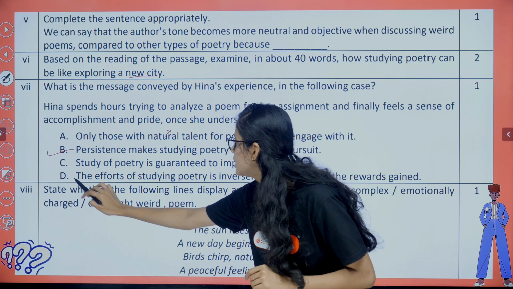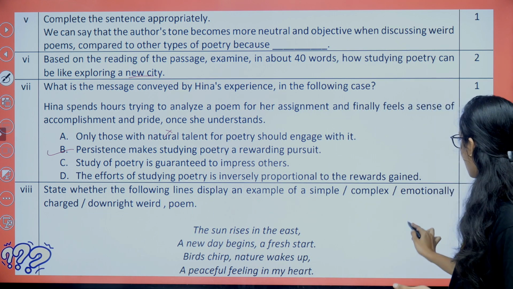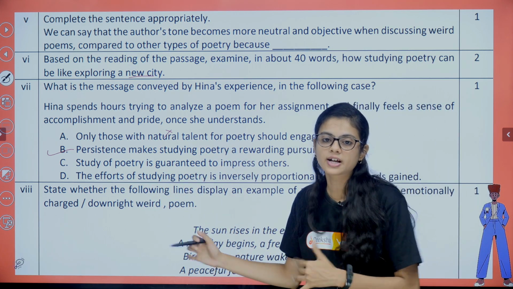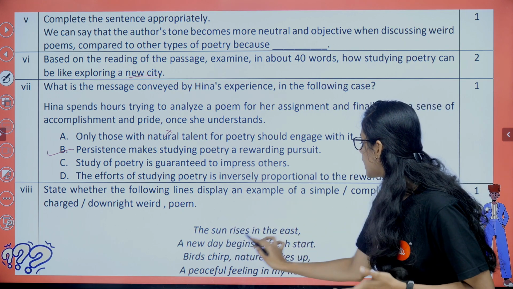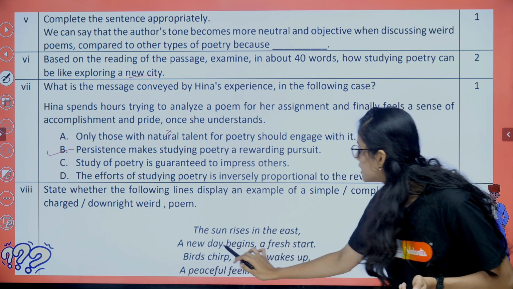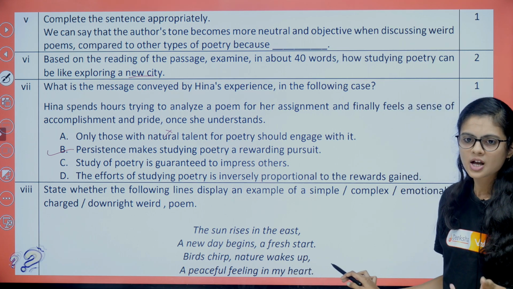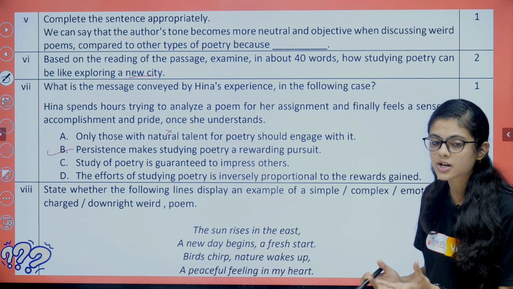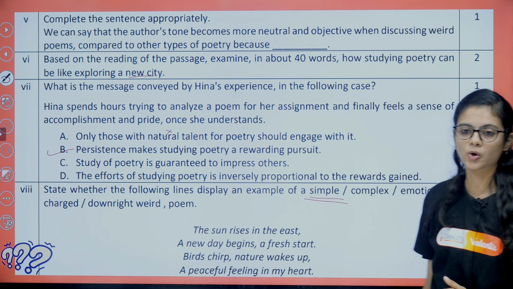The last question, state whether the following lines display an example of simple, complex, emotionally charged, or downright weird poetry. What kind of poem is this? So the poem is: the sun rises in the east, a new day begins, a fresh start, birds chirp, nature wakes up, a peaceful feeling in my heart. So this is not complicated. This is not that emotionally charged or downright weird. It is a simple poem, right?